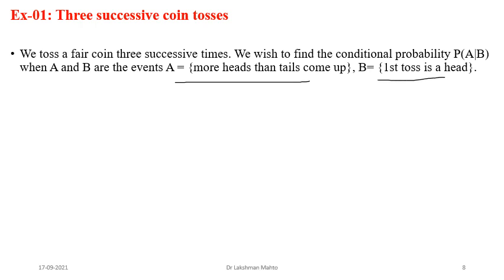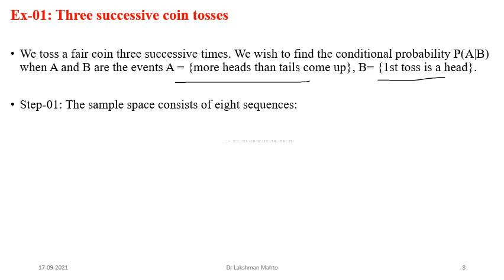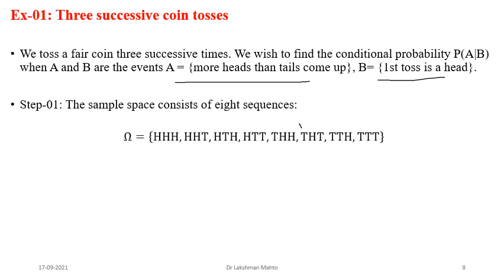So we can have the explicit form of A and B. The first step I would always suggest is to identify all the possible outcomes. If you toss a coin three times successively, you will get eight sequences, and that defines the sample space of this problem. These are the members of the sample space, the possible outcomes, the collection of outcomes. So we have the sample space, very fine, there is no issue.